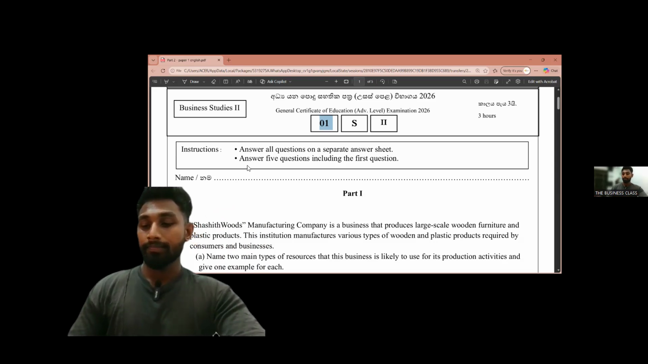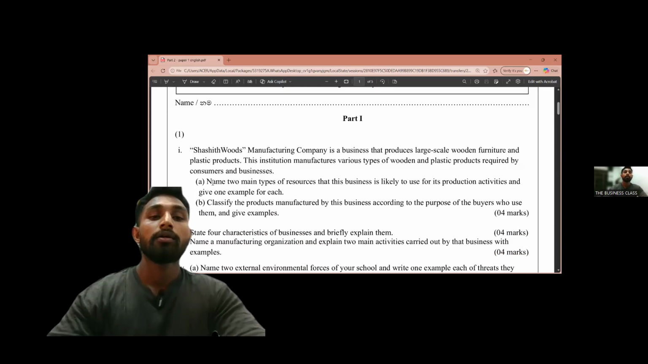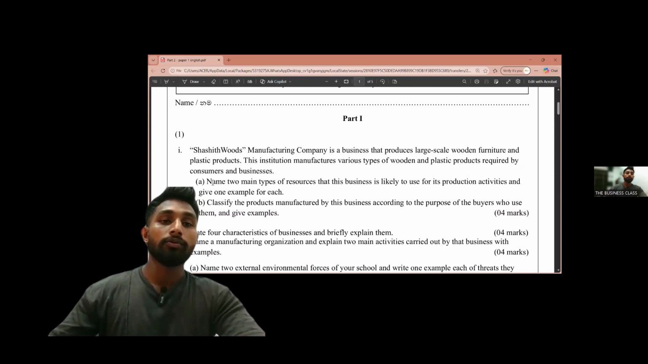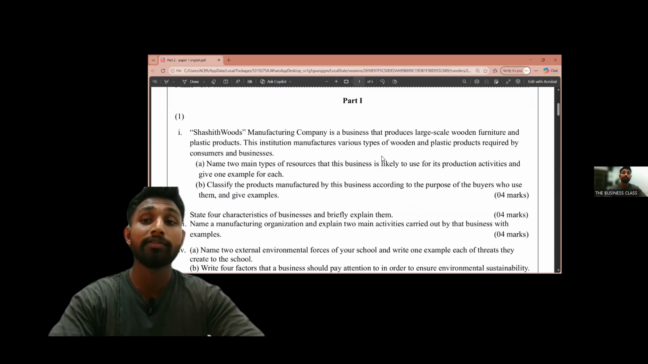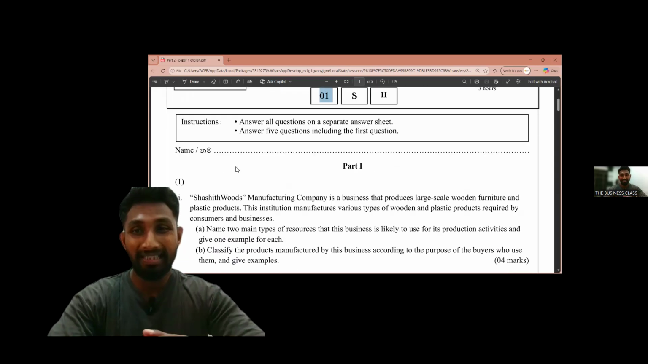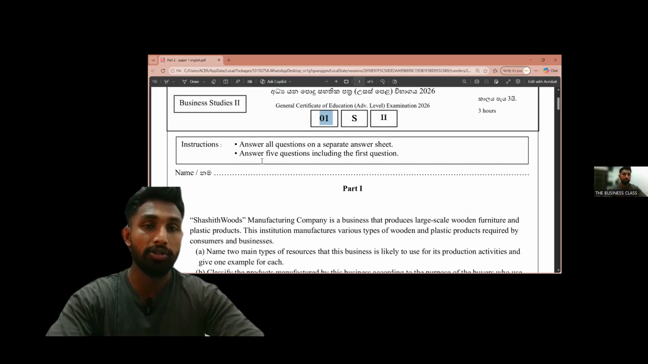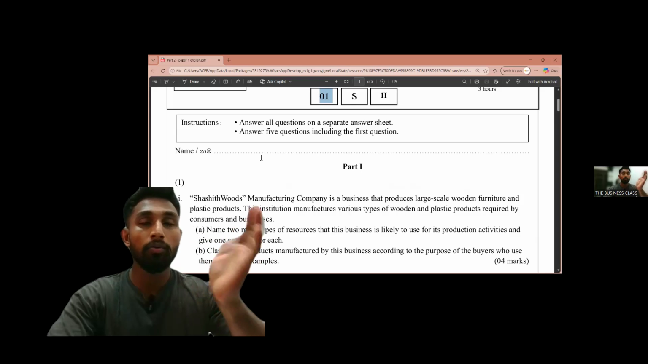Then let's start discussing question number one. So read the question. Shashid Woods Manufacturing Company is a business that produces large-scale wooden furniture and plastic products. This institution manufactures various types of wooden and plastic products required by consumers and businesses. First of all, students, when you are trying to do a paper, just read everything. Just read the instructions, and all the instructions in all the papers are almost similar.